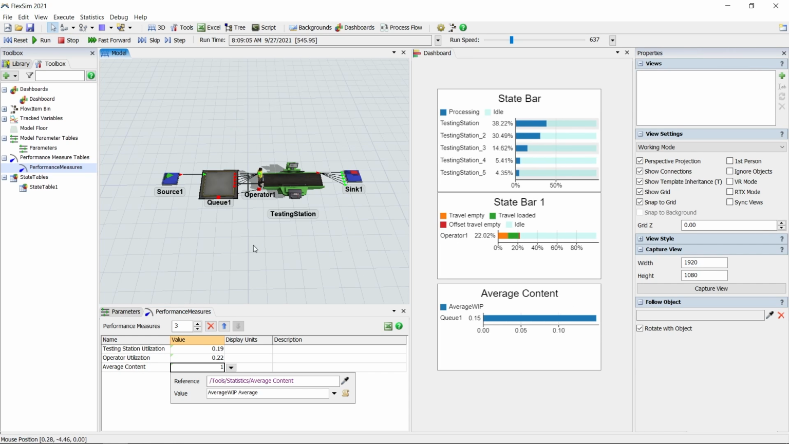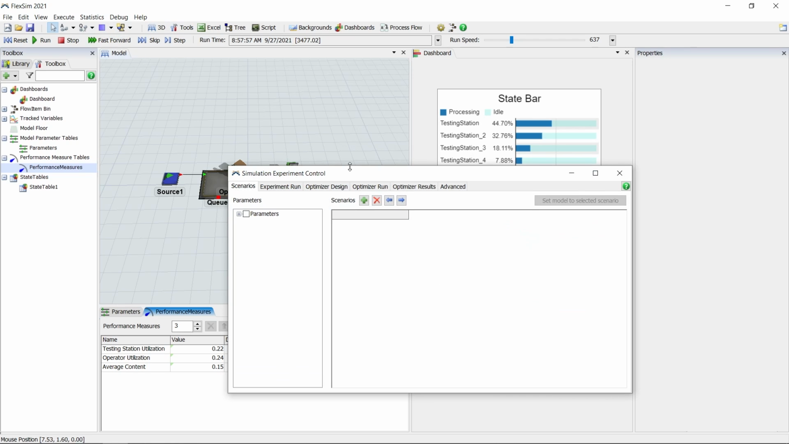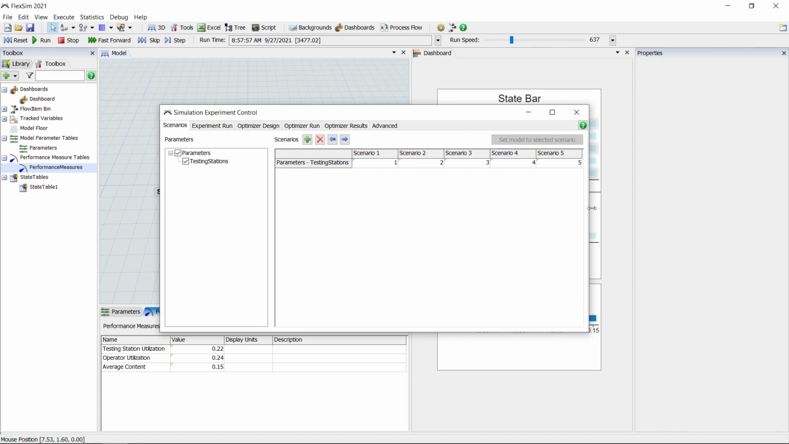In the menu bar at the very top of the FlexSim window, click Statistics and then Experimenter to bring up the Simulation Experiment control window. This is FlexSim's Scenario Manager. Model parameters are the drivers for different scenarios, and ours is already set up. Expand the Parameters option and check the Testing Stations box, and this parameter will be added to the list of scenarios on the right. Click the green plus button to add 4 more scenarios, and change their values to 1, 2, 3, 4, and 5. You probably guessed that each scenario will evaluate a different number of testing stations in our model.